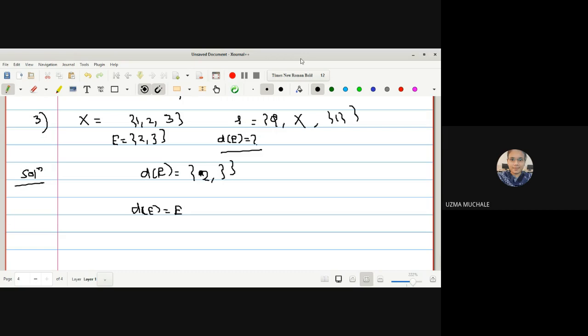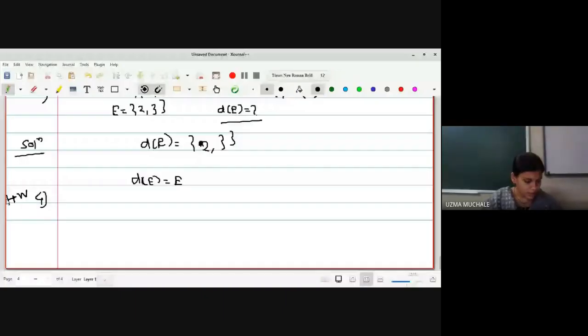This will be for homework, and you have to tell me what are the limit points for this one. X is equal to 1 comma 2 comma 3, tau is equal to capital X, singleton 1, singleton 2. Okay, whether this is a topology or not?